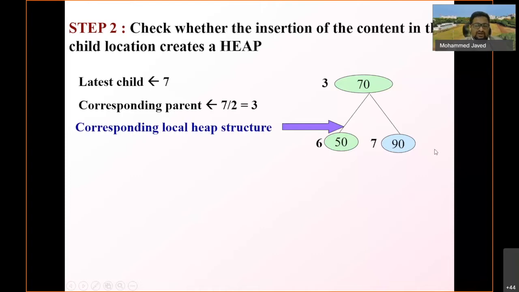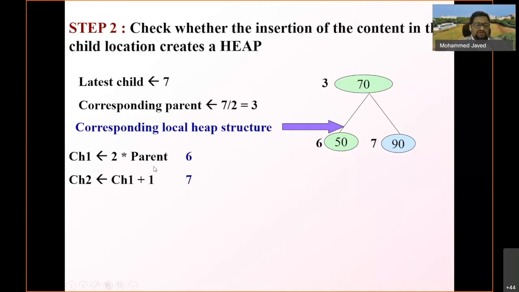The corresponding local heap structure is this one. I have taken a part of the heap; the actual heap is bigger, which we have already seen. I am only talking about the last position where the element was inserted. The parent is at position number 3. So how to get its left child and right child, child 1 and child 2?